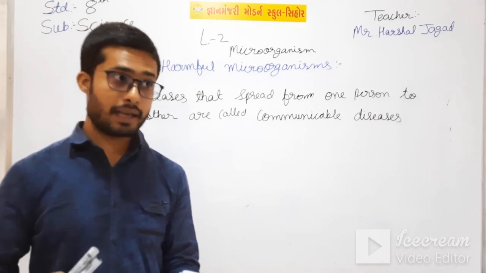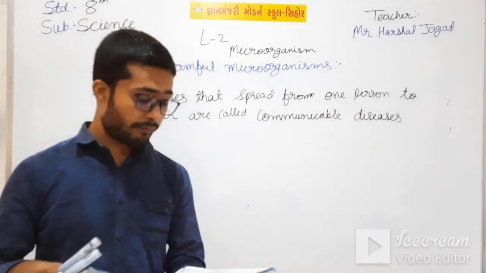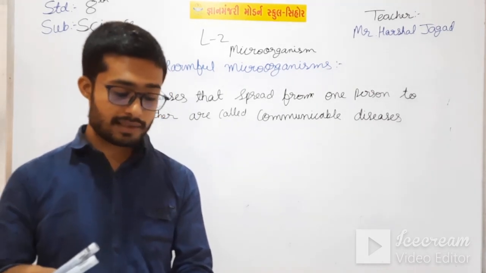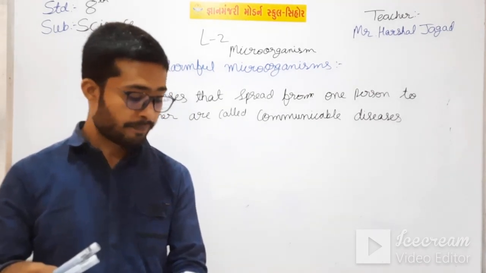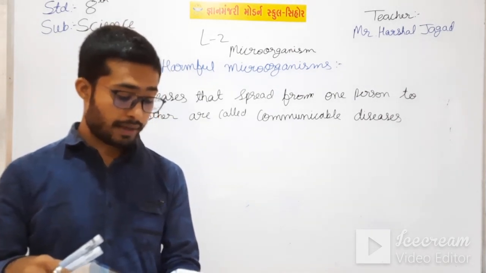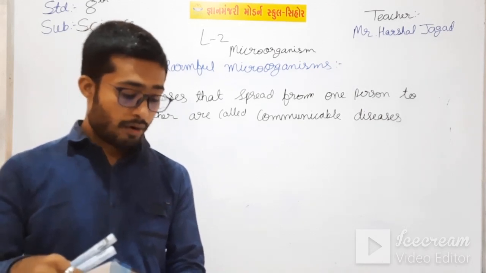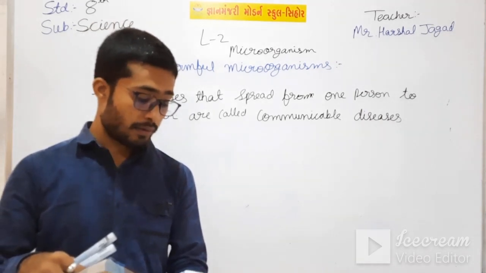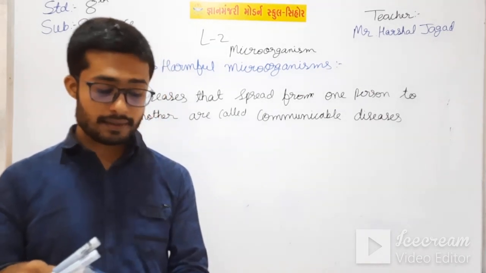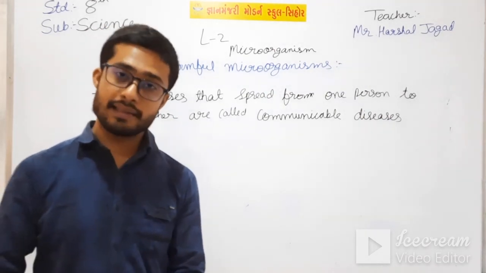For example, malaria. Malaria is caused by the female of the Anopheles mosquito. This female mosquito is the carrier of the pathogens of malaria. It bites a person suffering from malaria and carries the pathogens from the blood of the diseased person. When the mosquito goes and bites a healthy person, the pathogen enters the body of that person and spreads that disease.